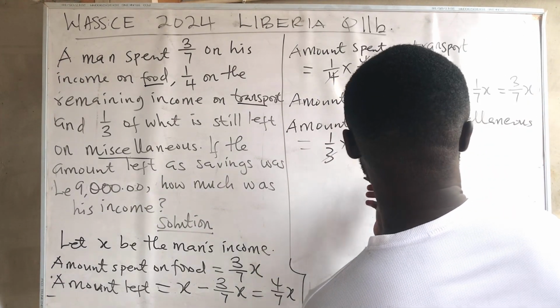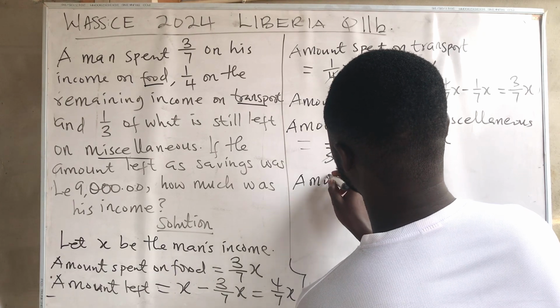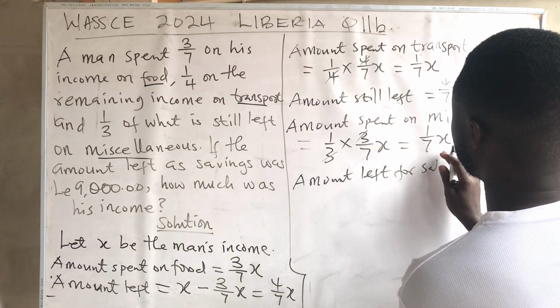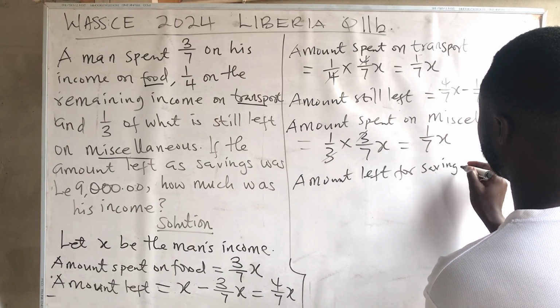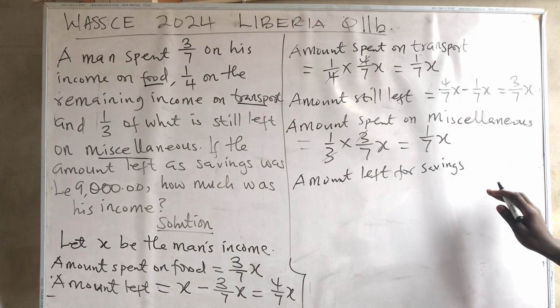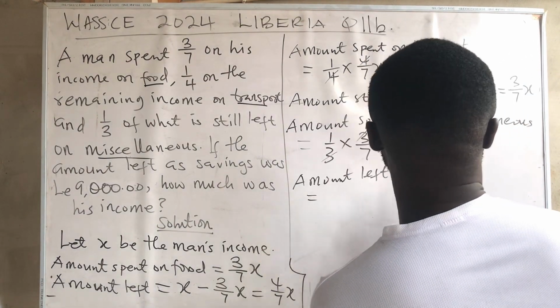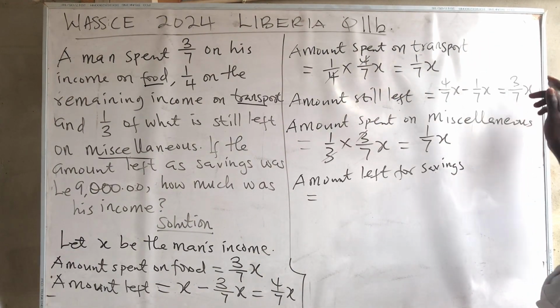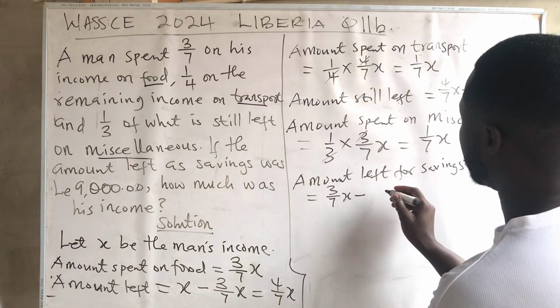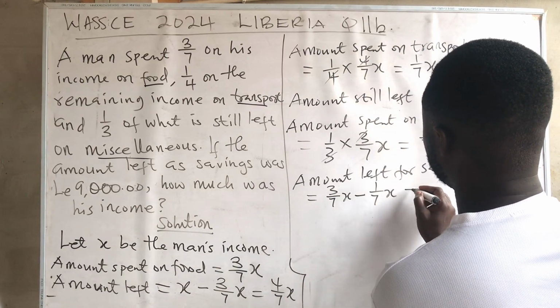So the amount left for savings will be equal to 3/7x minus 1/7x.